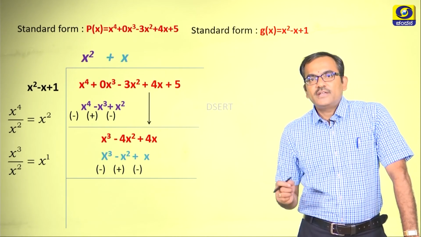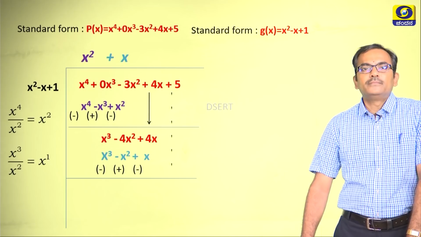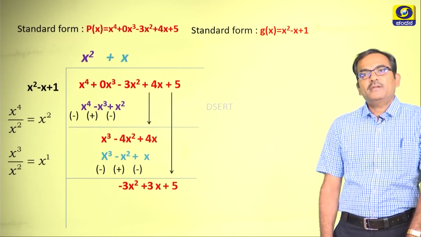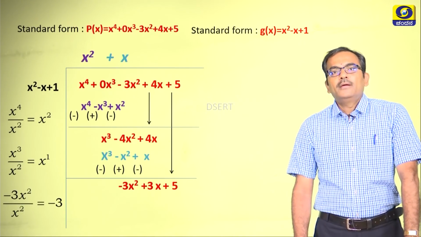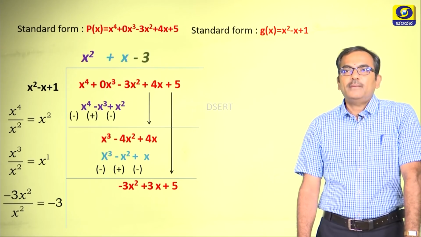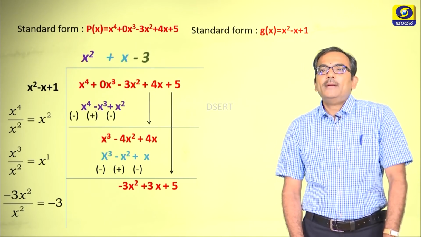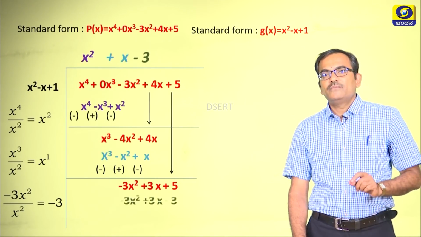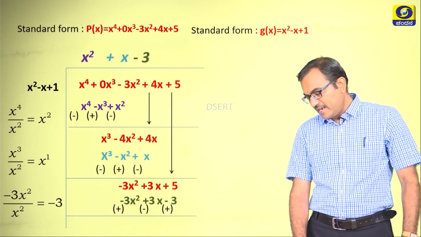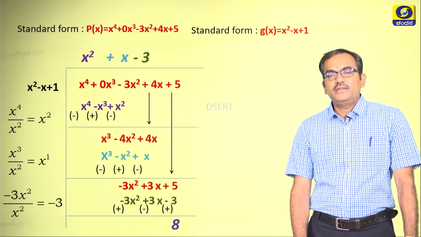Now, to move to the third step, again the rules are same. What you need to do is, we have minus 3x square plus 3x plus 5, divide minus 3x square by x square, you end up with minus 3, write minus 3 in the quotient part, and multiply x square minus x plus 1 with minus 3, and you end up with minus 3x square plus 3x minus 3, and when you change the sign and simplify, we get 8.